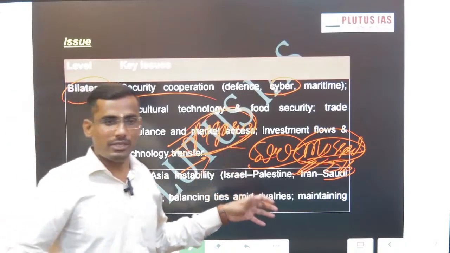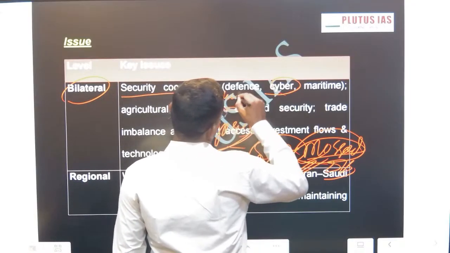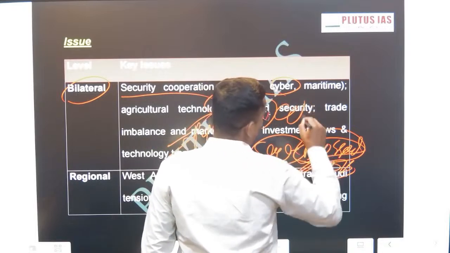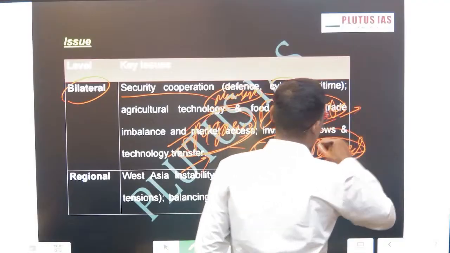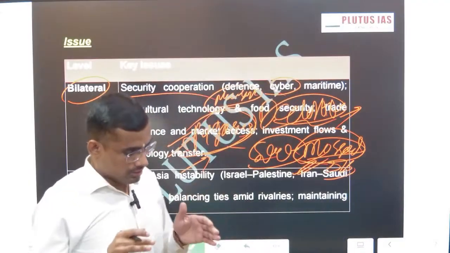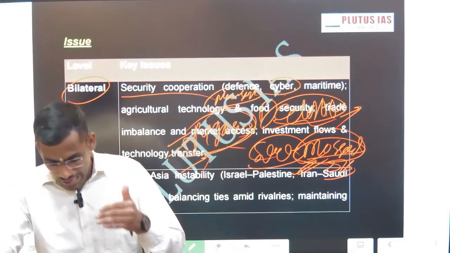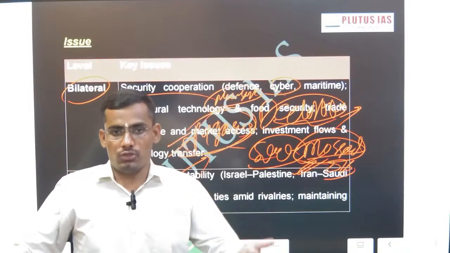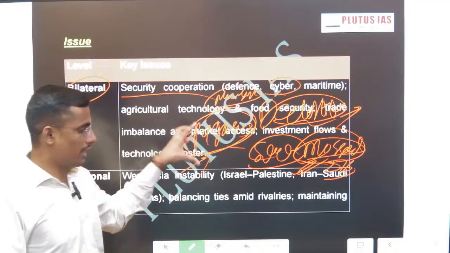And obviously the recent one is about the New York Declaration, which India supported and voted in favor of. The resolution specifically mentioned how a two-state solution can be achieved. So this is one of the concerns in the India-Israel relationship.